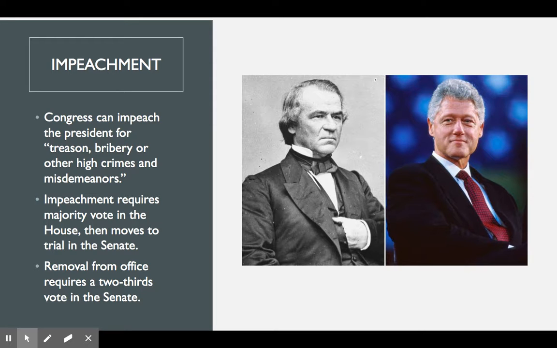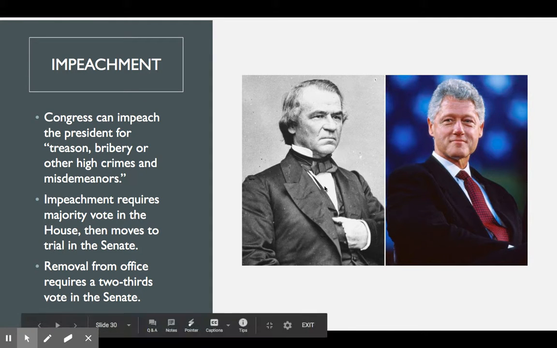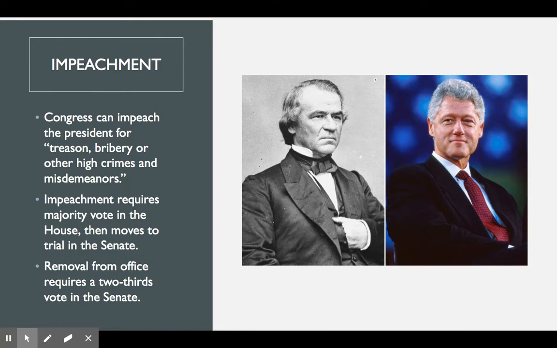Next is impeachment, and we've talked about this a little bit so far. So we know that Congress has the power to impeach the president for treason, bribery, or other high crimes and misdemeanors. Impeachment is going to require that majority of vote in the House. So it starts in the House where they bring up those charges of impeachment, and then it moves to the trial in the Senate. And then removal from office requires a 2/3 vote in the Senate. So 3 presidents have actually been impeached at this point. So first would be Andrew Johnson, then Bill Clinton, and then President Trump. None of them were removed from office by the Senate.